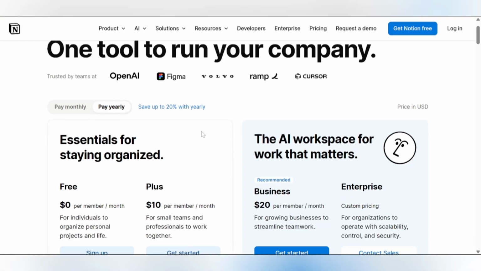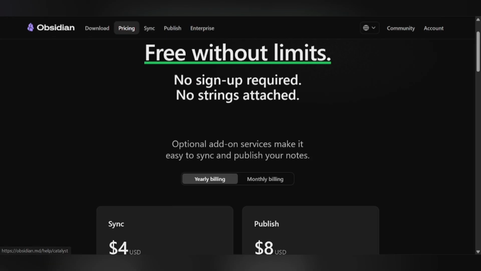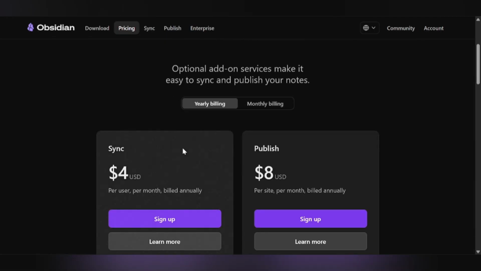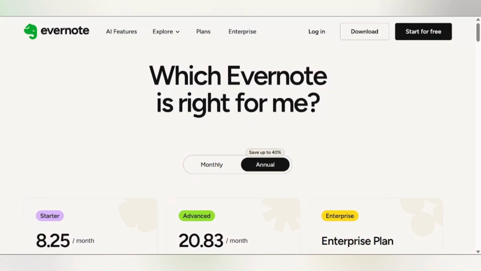Obsidian is free for personal use. Commercial use costs $50 per year. The free version has no feature limitations. Winner for pricing: Obsidian, with Notion as a strong second for its free tier.